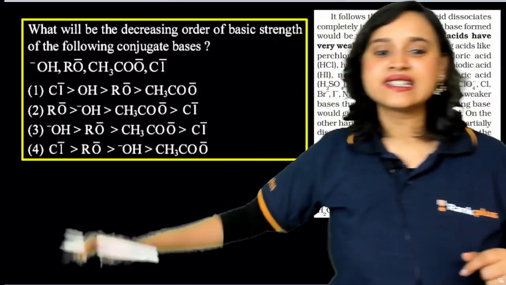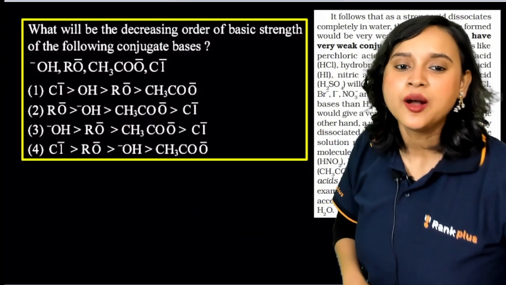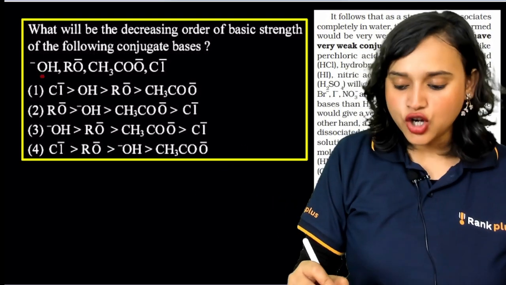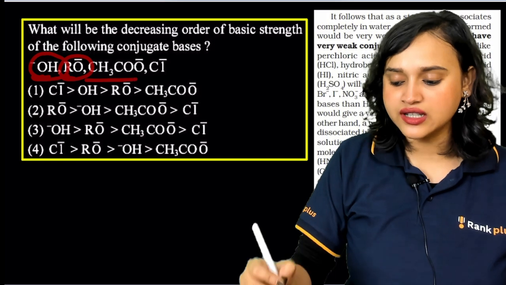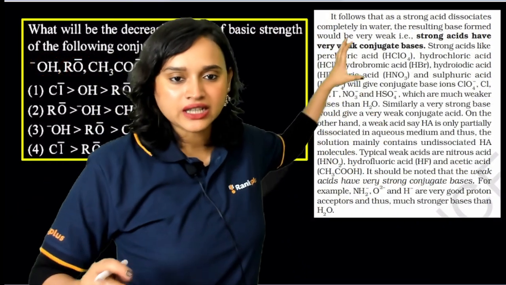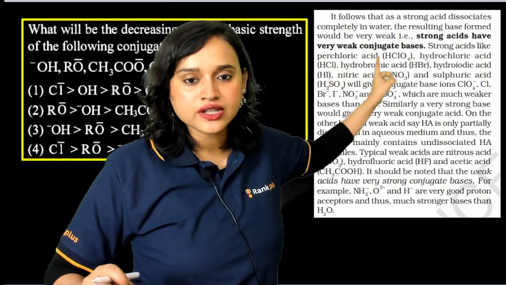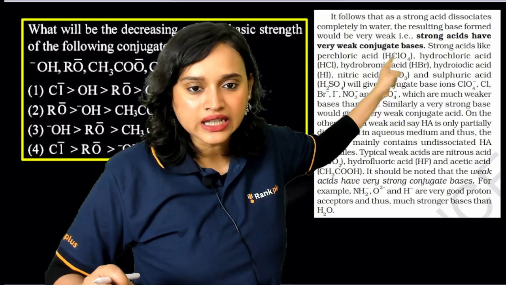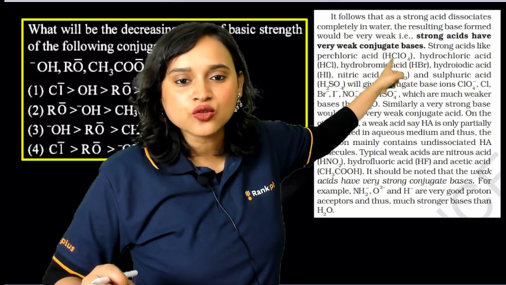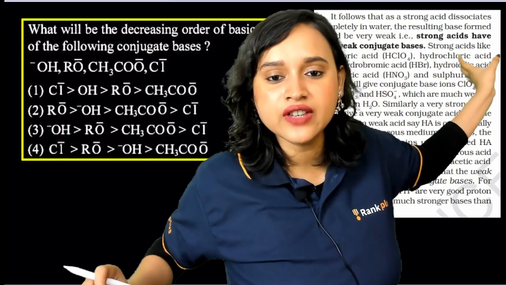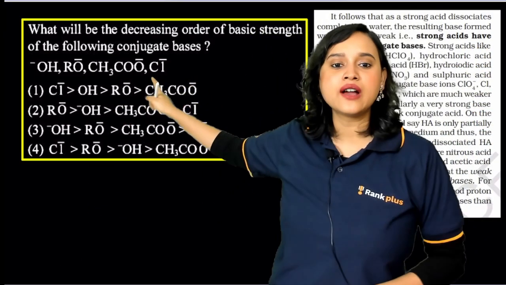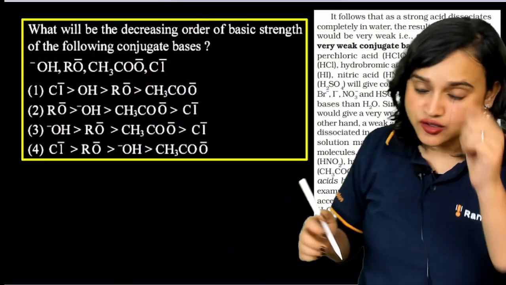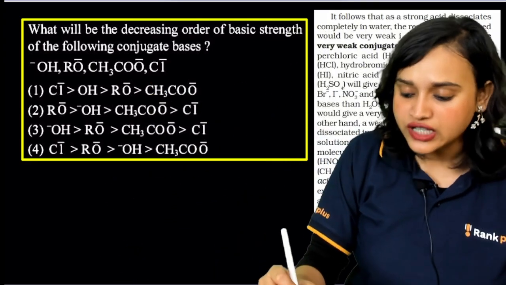All right. Now, let's take a look at what will be the decreasing order of basic strength of the following conjugate bases. Here you have some conjugate bases such as OH-, RO-, CH3COO-, and Cl-. If you read this, this is from the equilibrium chapter. It follows that as a strong acid dissociates completely in water, the resulting base formed would be very weak. A strong acid, when it dissociates, will form a very weak conjugate base. So if you have HCl being a strong acid, when Cl- is formed it is going to be a weak base. So Cl- should be weak.